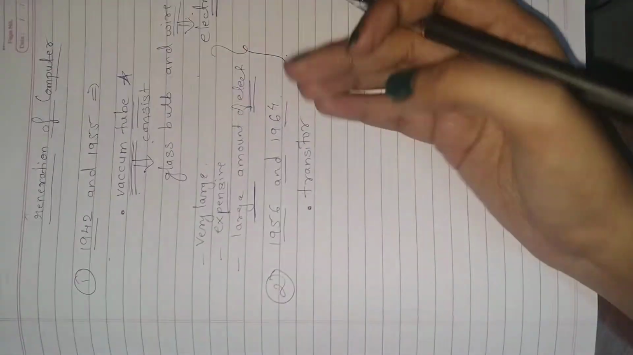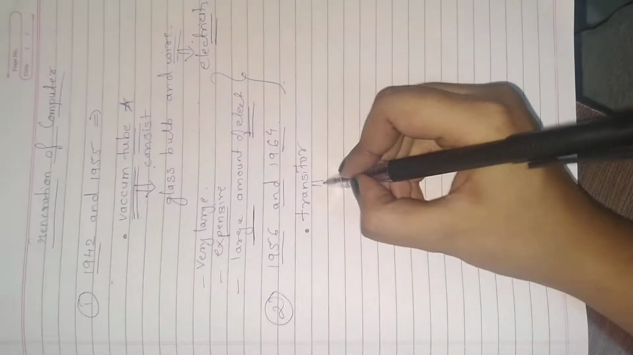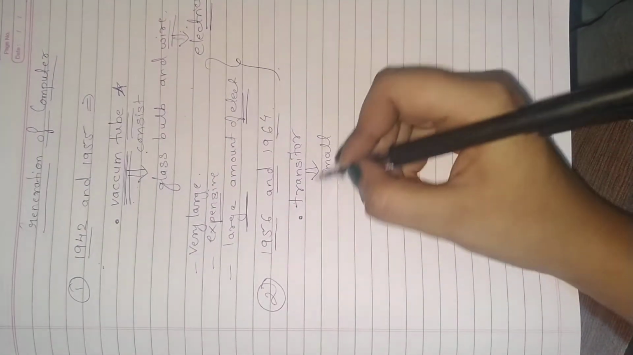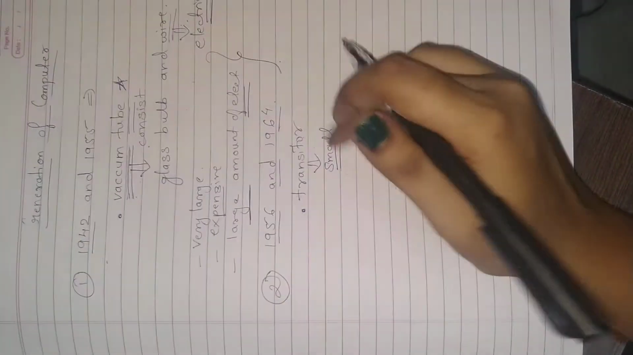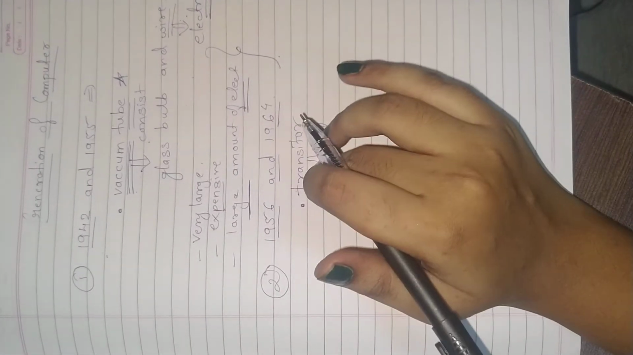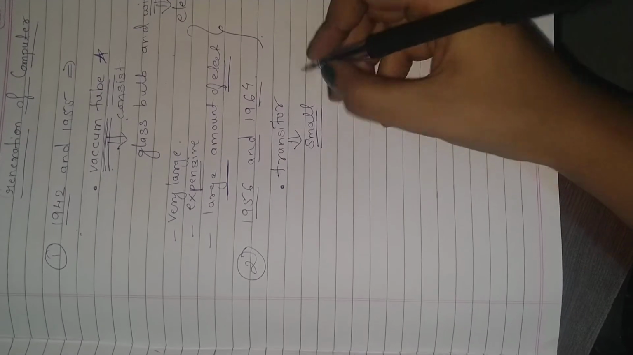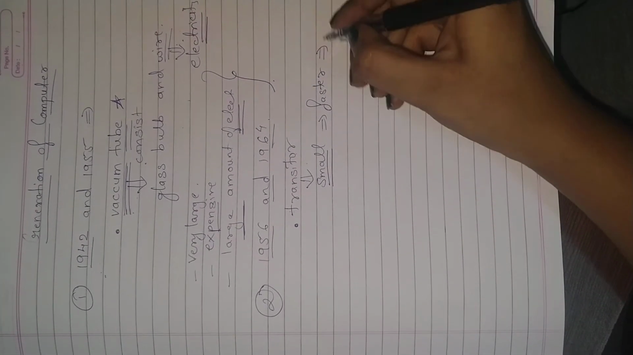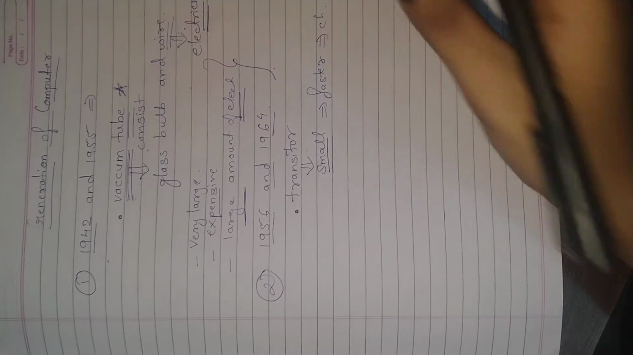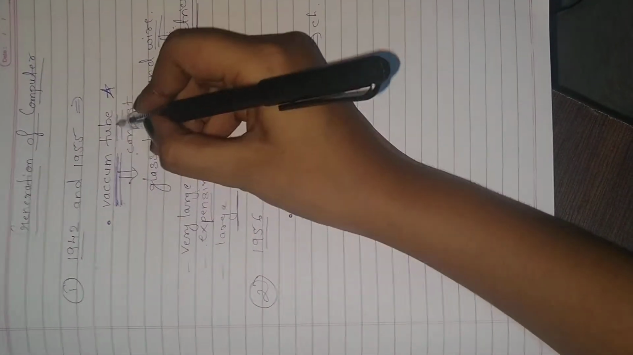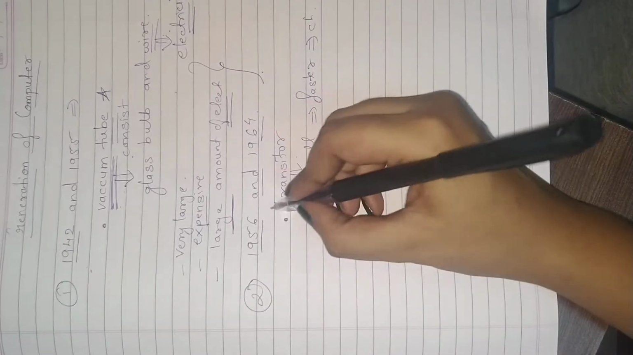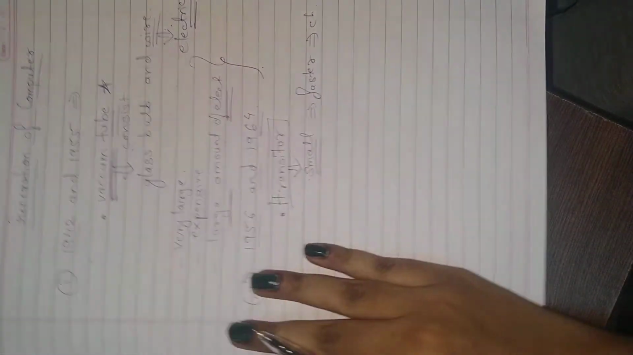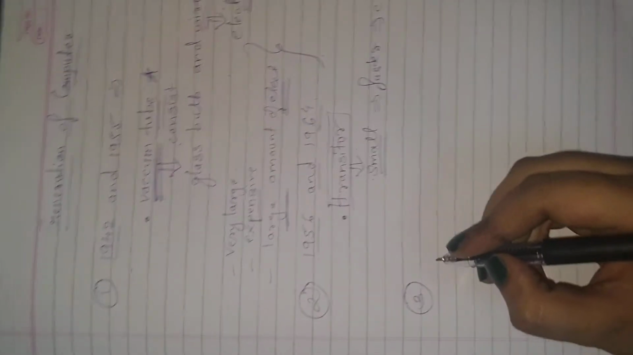Why did they use it? To make the size of the computer small. That is why they used the transistor. With the help of the transistor, the computer worked a little faster, and it was also a little cheaper. In the first generation they used vacuum tube; in the second generation they used transistor. Then we will talk about the third generation.